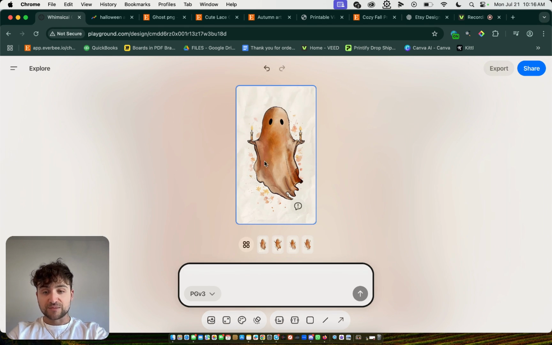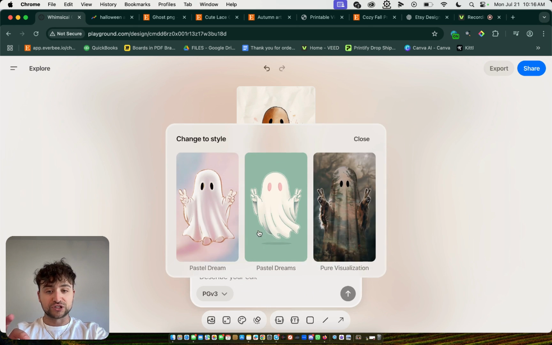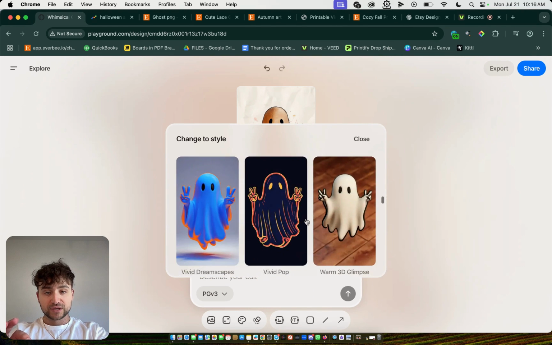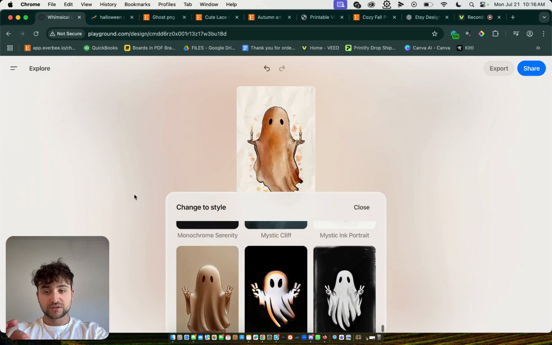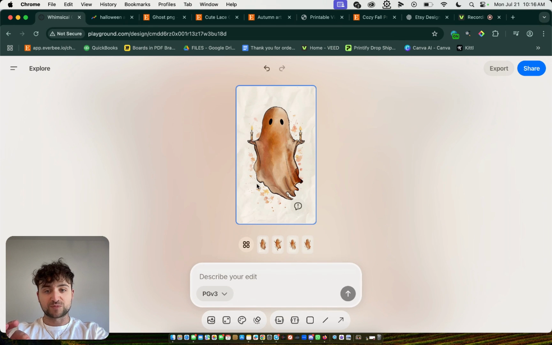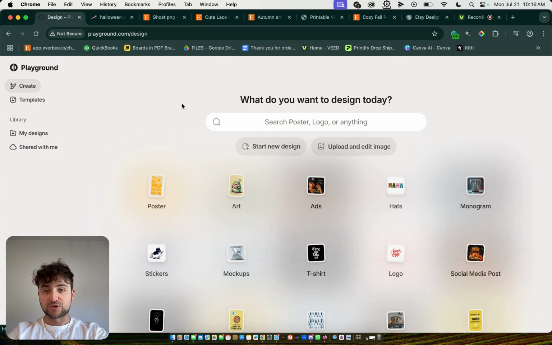As you can see, it made the flowers exactly to the style that I originally selected, right? I originally chose a vintage style for my ghost, and then the flowers it generated respect that style. So this would look amazing on a t-shirt or even wall art. So it kind of shows you what's possible with this product, right?